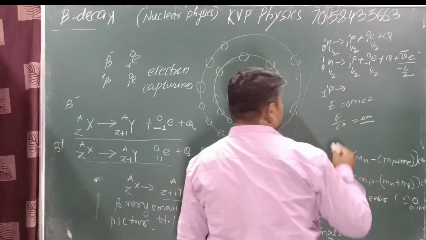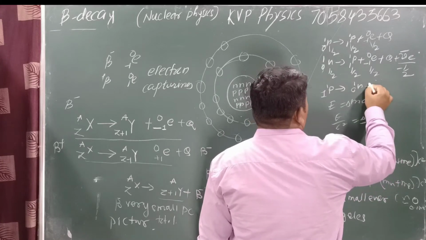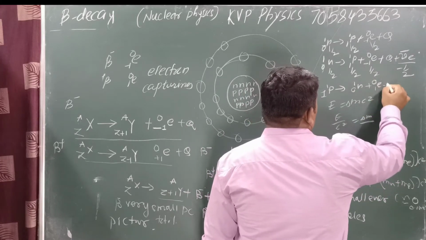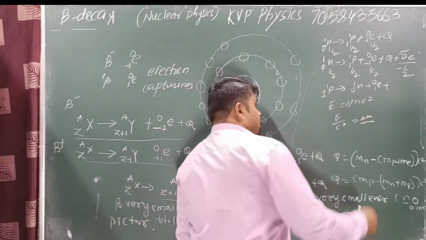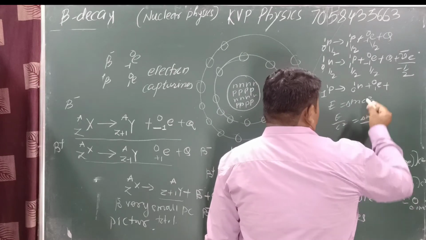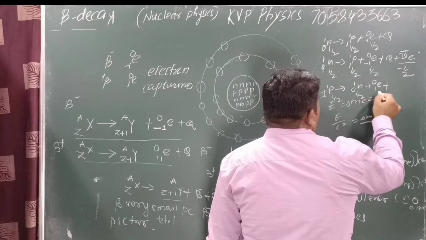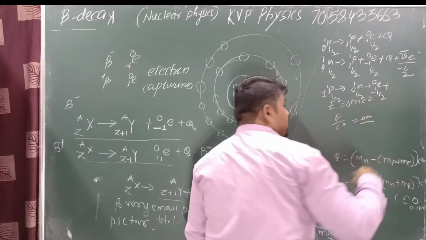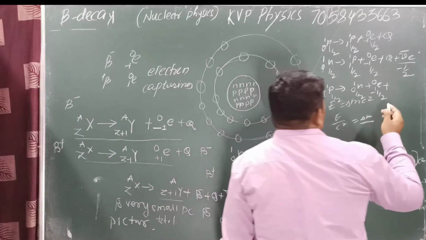1p1 decays into 0n1 plus 1e0, and this is known as a positron, an antiparticle. Okay, here mass number is conserved, atomic number also conserved. Next, means here spin is not conserved. Why? Here is 1 by 2, here is 1 by 2, here is -1 by 2. Means the new particle must have spin equal to +1 by 2.